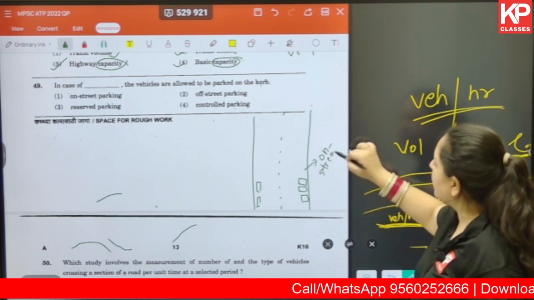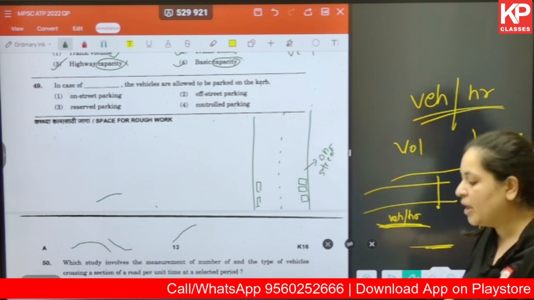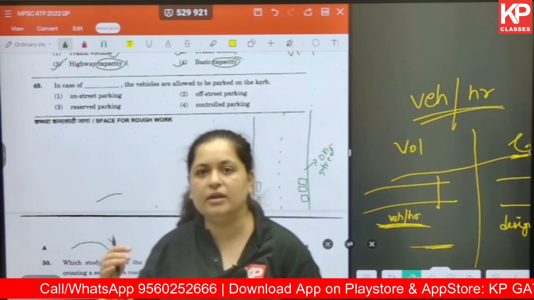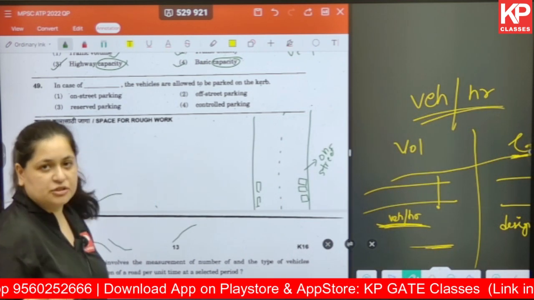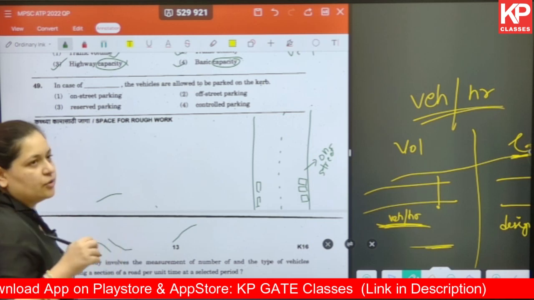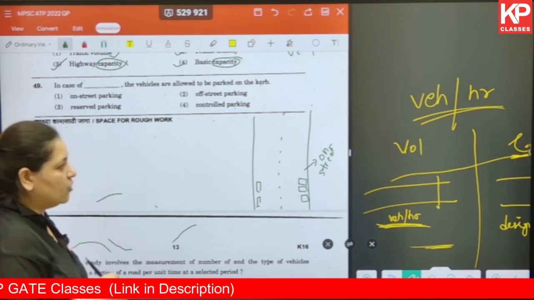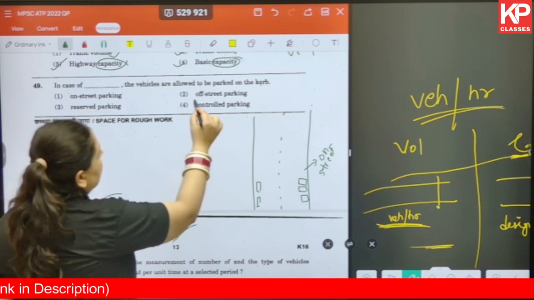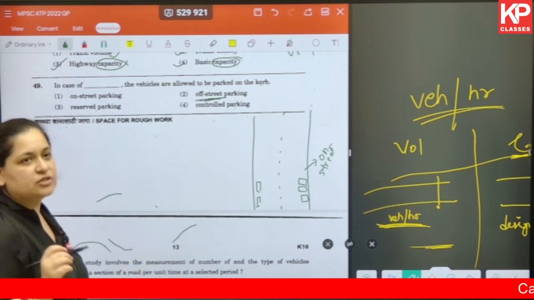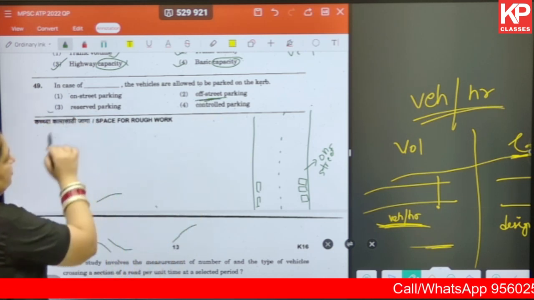Now, what can be off-street parking? For example, you have multi-level parking areas. You can have garages for that, or you can have parking in the basement, or you can have parking on the ground floor, whatever. It needs to be not on the street. So that is off-street parking. Now what is reserved parking?